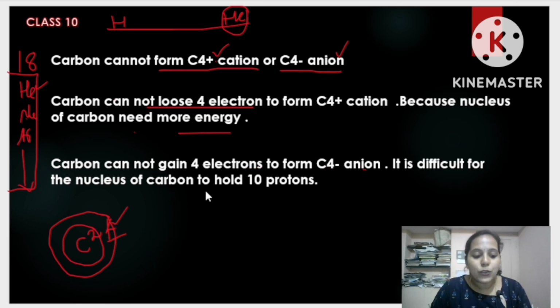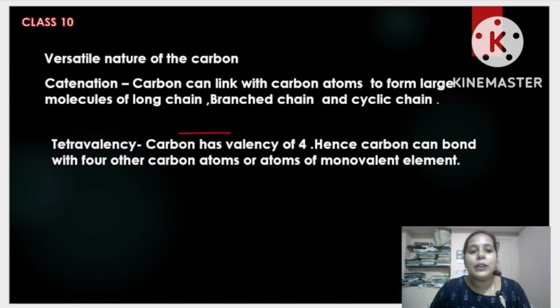Is it clear? So, very important: carbon cannot lose 4 electrons, and cannot gain 4 electrons. Why can't it lose? Because carbon needs more energy. Why can't it gain? Because carbon has 6 electrons. It cannot hold an extra 4. By adding 4, it becomes 10. It is difficult to hold 10 protons for the carbon. Very important, there are many chances of it being asked in the exam. Clear? Yes. So, moving to next.